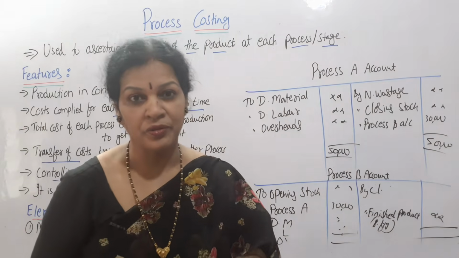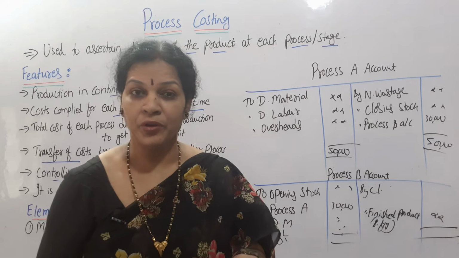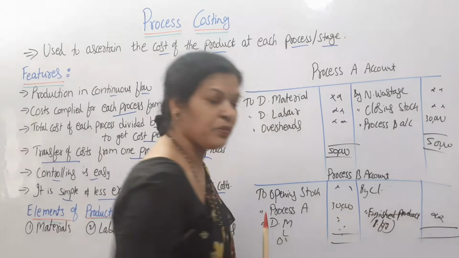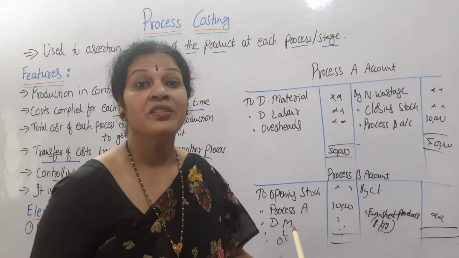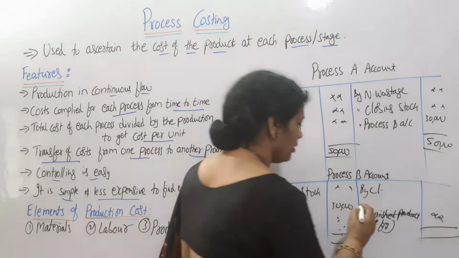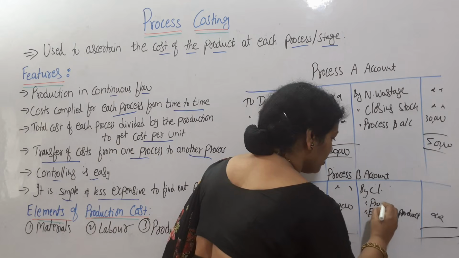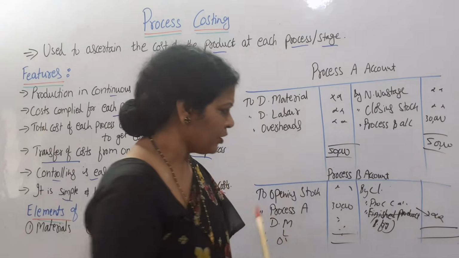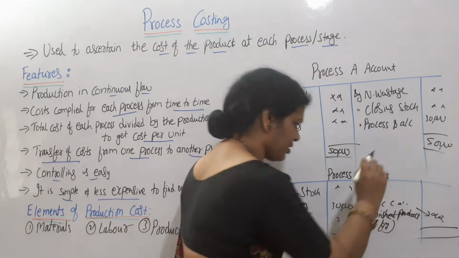If suppose a third process is also there, then what do we do? Rather than finished product, we will say process C account, meaning transferring from B to C. So we will say process C account. Choose either this or this.